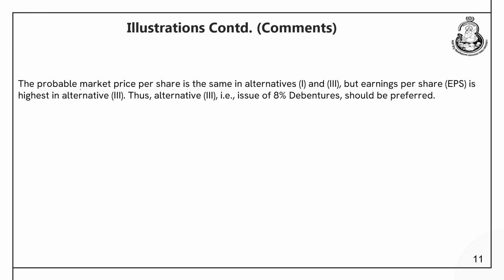So, you can see the probable market share is same in alternative 1 and 3, but when you compare the earnings per share, it is highest in alternative 3. Therefore, alternative 3 which issues 8% debentures should be preferred.